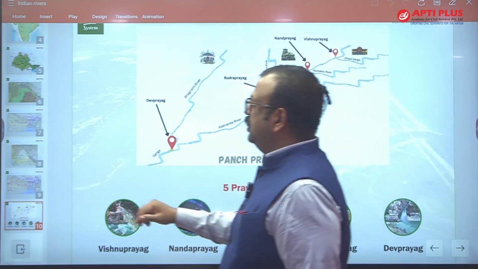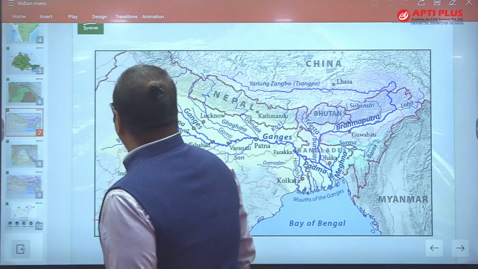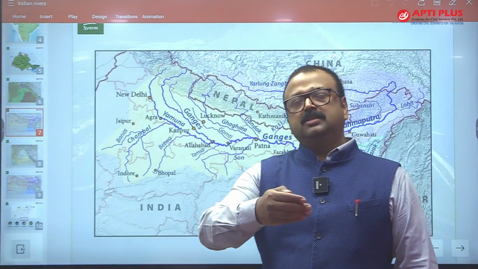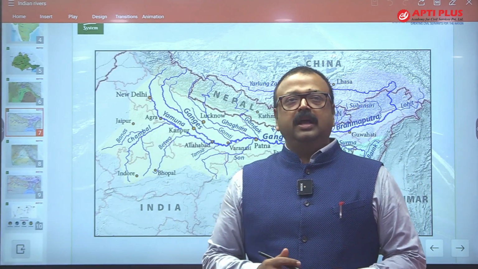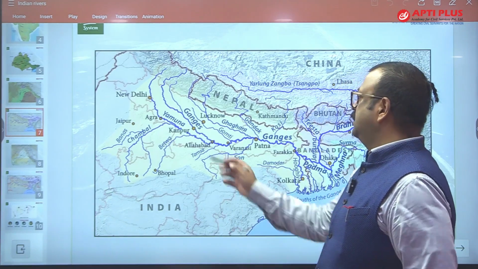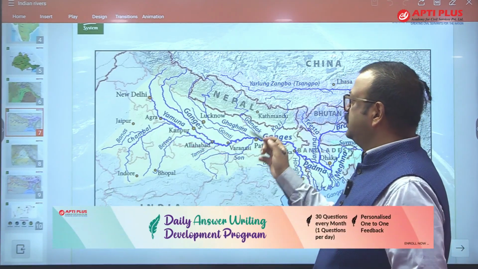Let's come to the river Ganga. The master channel is Ganga, and it is originating, means start point is what? Devaprayag, and then it enters the Uttarakhand plain, and then it moves towards the east.